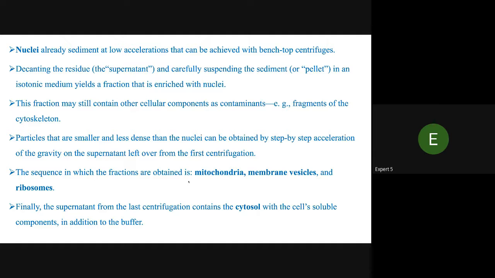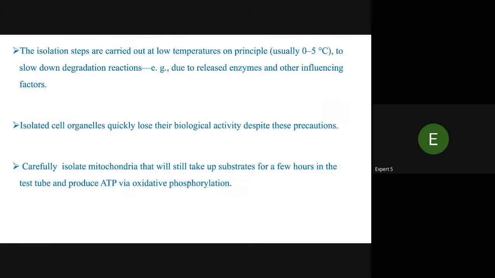Particles that are smaller and less dense than the nuclei can be obtained by step-by-step acceleration of the gravity on the supernatant left over from the first centrifugation. The sequence in which the fractions are obtained is mitochondria, membrane vesicles, and ribosomes. Finally, the supernatant from the last centrifugation contains the cytosol with the cell's soluble components in addition to the buffers.